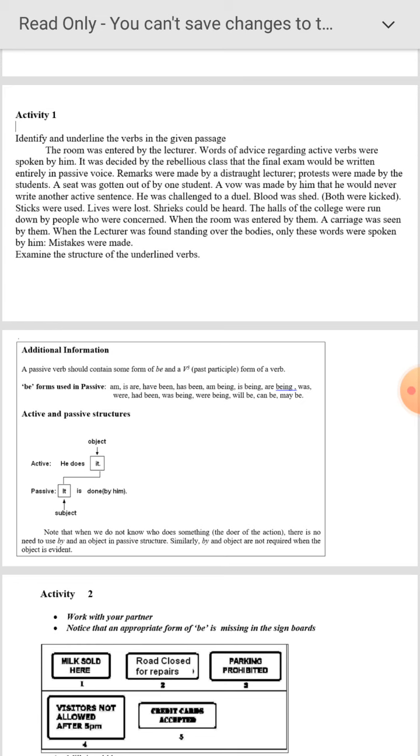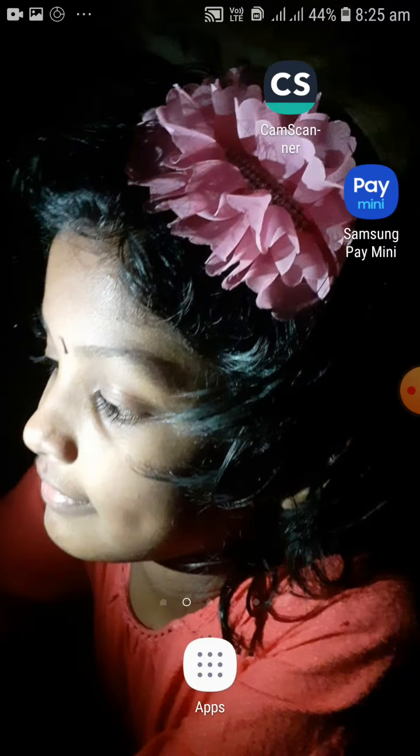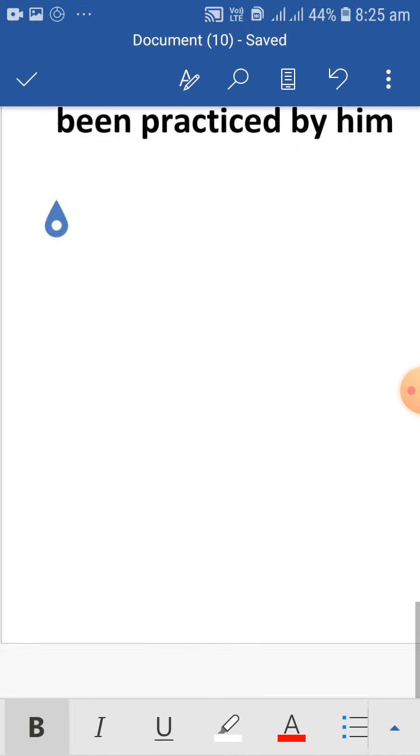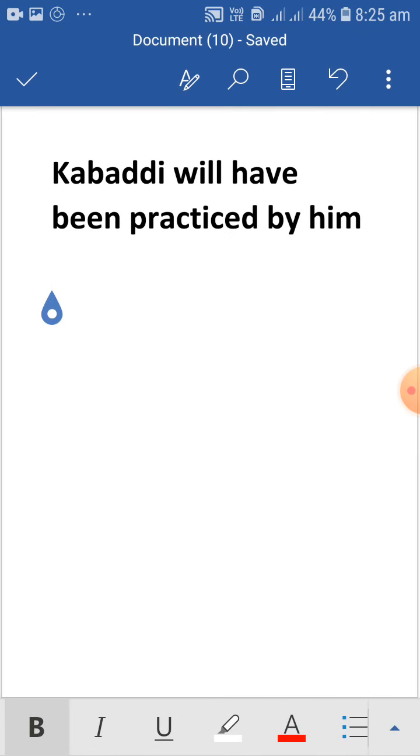Open your eyes: let your eyes be open. Open the door: let the door be open. Such kinds of examples could be practiced.